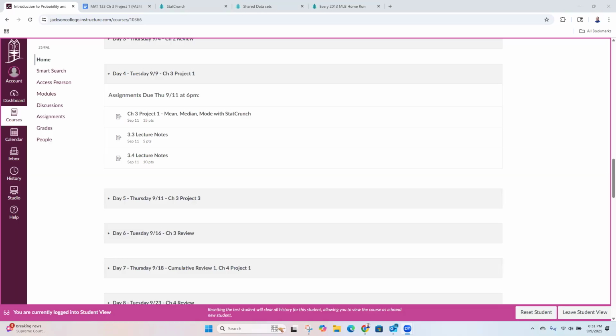It is September 9th, and today we're going to be covering the Chapter 3 project number 1. Hopefully everyone can see my screen. Chapter 3 project 1, mean, median, and mode with StatCrunch.